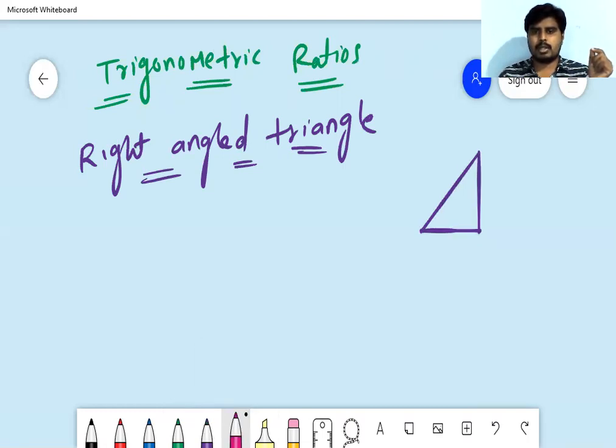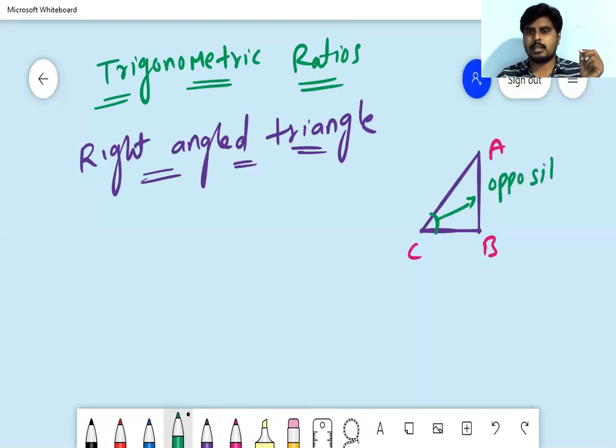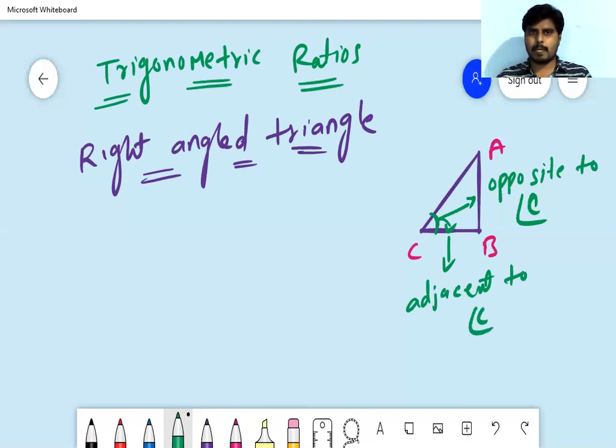Let us name it A, B, C. Here I'm giving the names for the right angle triangle sides with respect to C. With respect to C, this AB side is the opposite side to angle C, and this BC is the adjacent side to angle C, right?